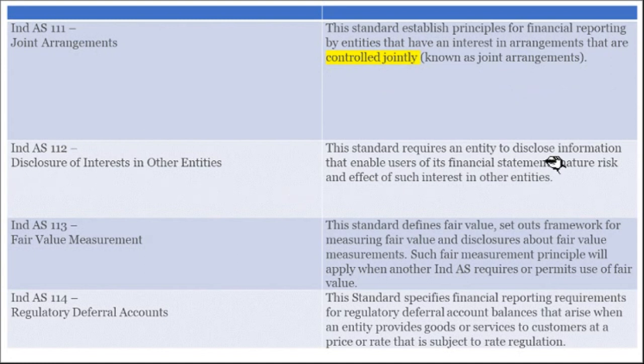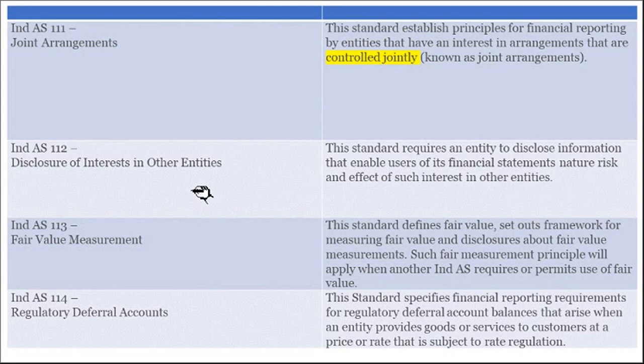This standard requires an entity to disclose information that enables users of its financial statements to evaluate the nature, risk and effect of such interest in other entities. Sometimes we have interest in the sense that we are investing in certain other companies, or we have some business connections.